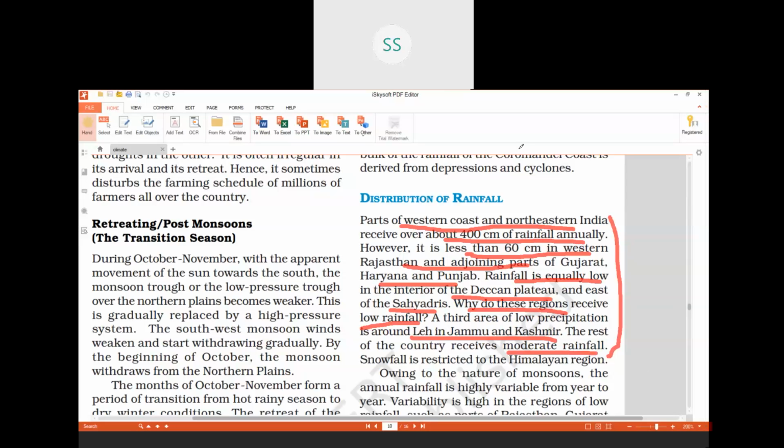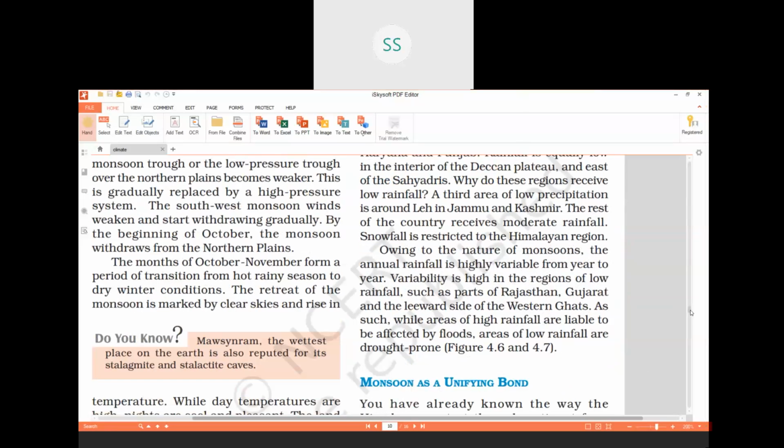That means in India, some regions receive very high rainfall, some very little, and some moderate rainfall. And I already told the answer to why some regions receive less rainfall: they lie in the leeward side. Rajasthan and Gujarat lie in the leeward side of the Aravallis, and parts of the Deccan Plateau, the eastern part of the Sahyadri, and Tamil Nadu lie in the leeward side of the Western Ghats. That's the answer, children.